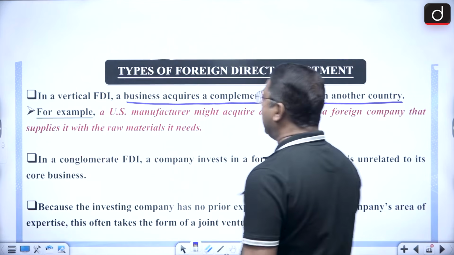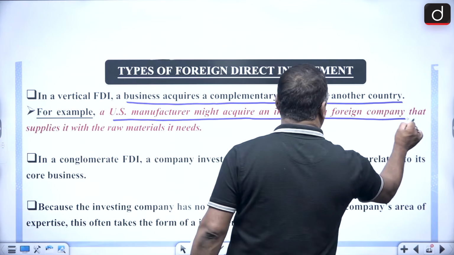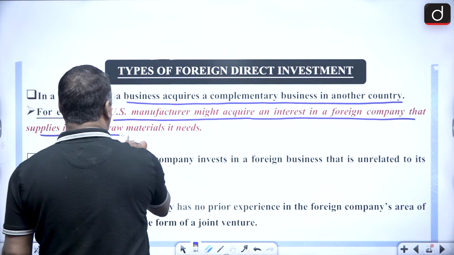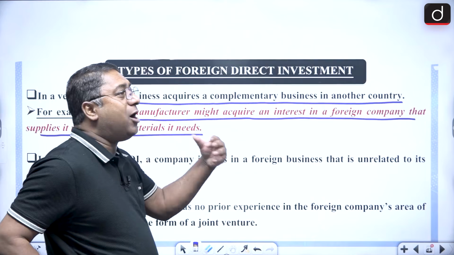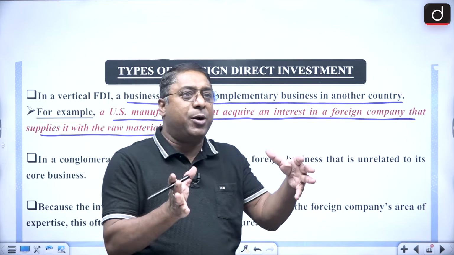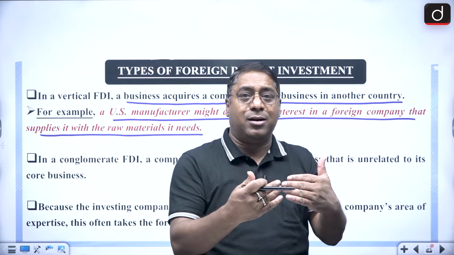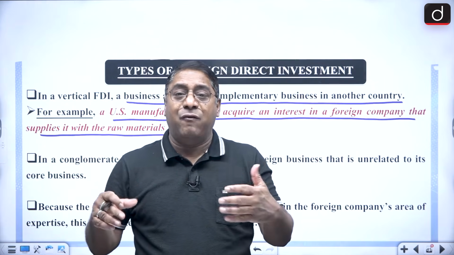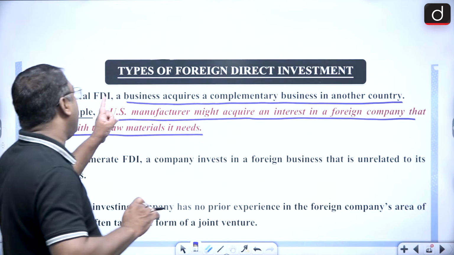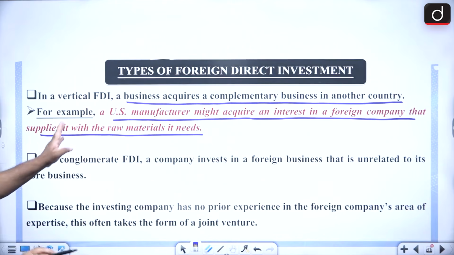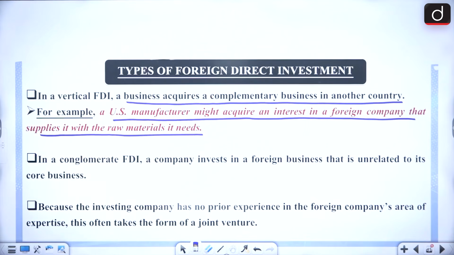complementary business in another country. Like a US manufacturer might acquire an interest in a foreign company that supplies it with raw materials. That means the business is trying to acquire a complementary business. For example, the US garment industry is trying to acquire an industry in India which is supplying the raw materials to this US garment industry. So that is vertical FDI: a business acquiring a complementary business in another country.